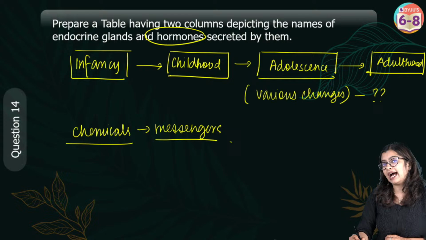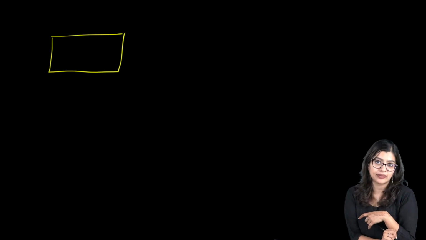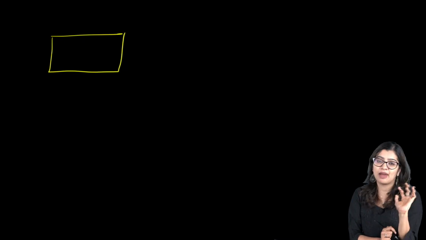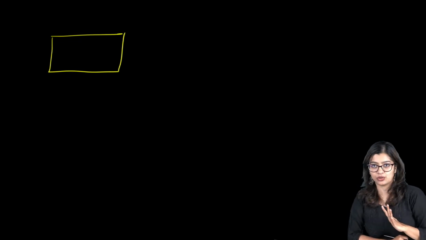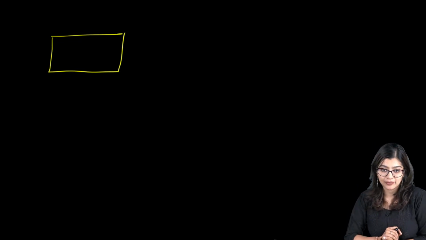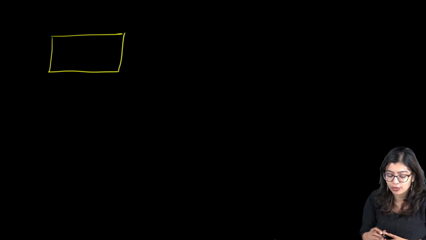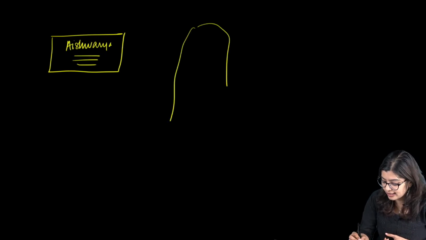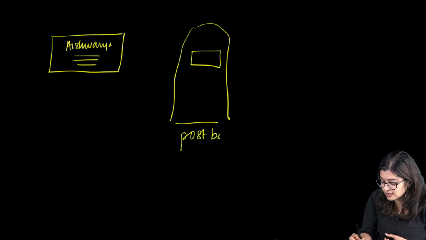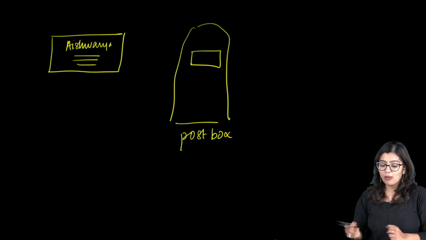Now think of it as if you were to send me a letter. This is a very common example I use. If you were to send me a letter, right? Dear Aishwarya ma'am, I was very happy in today's class. I wanted to tell you that I enjoyed the class today, but you wanted to give me a letter. So in this particular case, what will you do? You will write my name saying this is for Aishwarya ma'am. You will write my address, and then you will put it in the post box, right? You will go and put it in the post box and you will say, okay, my work is done.